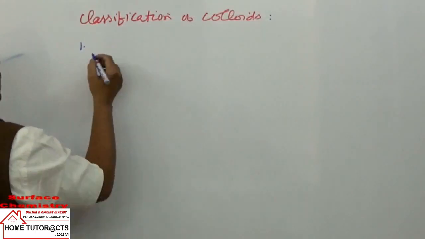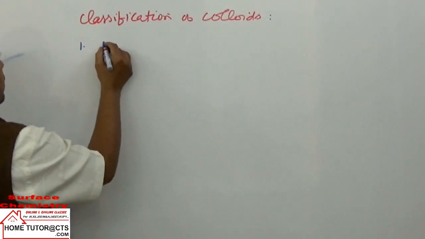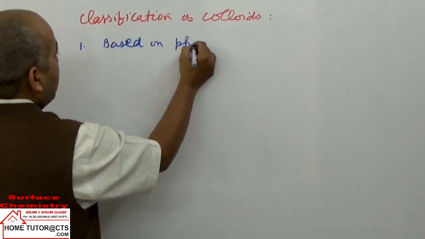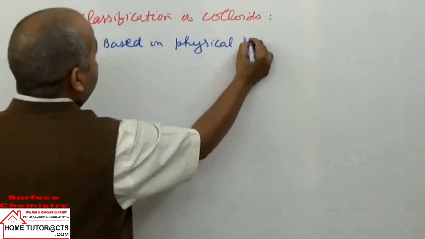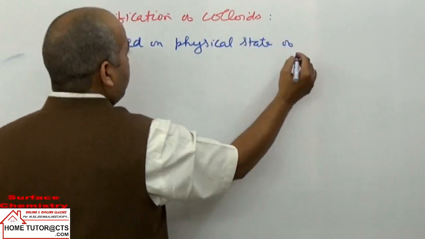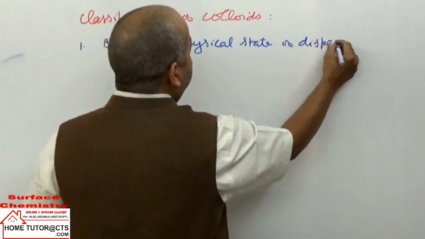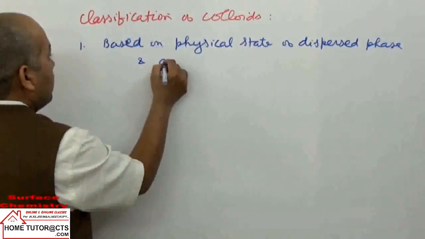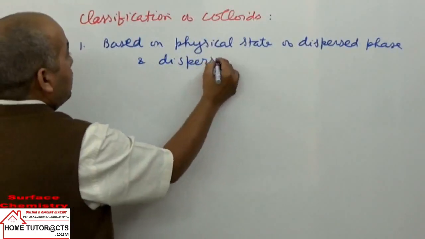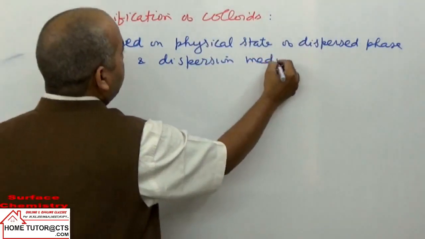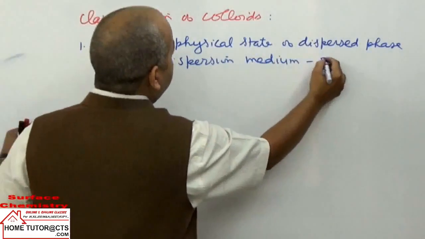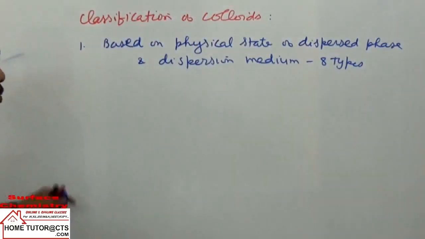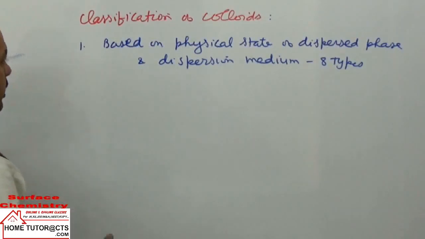One is classification based on the physical state of the dispersed phase and dispersion medium. In this case we will have 8 types of colloids, and I'll explain with examples how the 8 types arise.